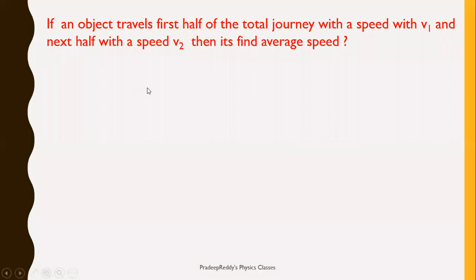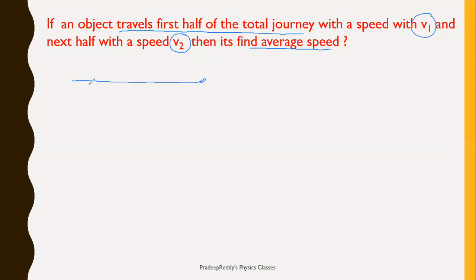Students, in the last two problems, we have learned how to calculate average speed. In this problem also, we will be finding out average speed. In this question, it is mentioned that if an object travels the first half of the total journey with speed v1 and the next half of the total journey with speed v2, find the average speed of that particular journey. So you should find out the average speed of this particular journey.